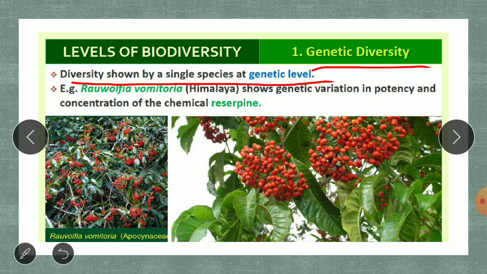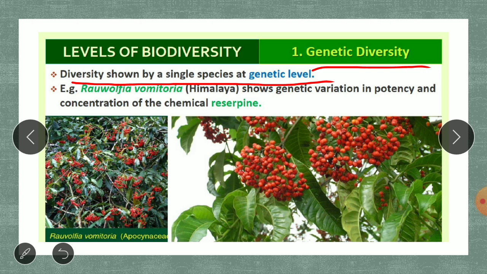We all belong to the same species, Homo sapiens. Still we can see in human beings there are different races present. If you go to the African side, the race is completely different. American side, the race is completely different. India, the race is completely different. So here at the genetic level also the varieties are shown.